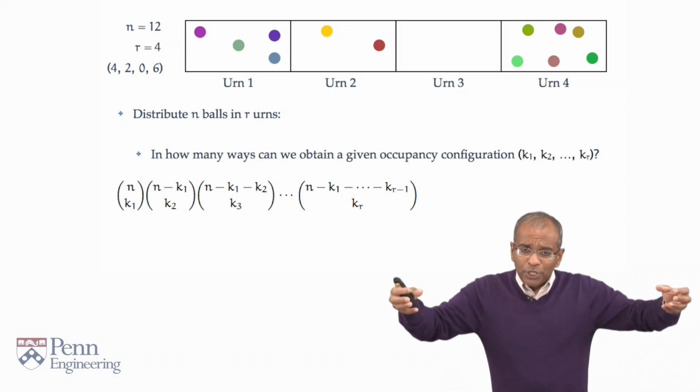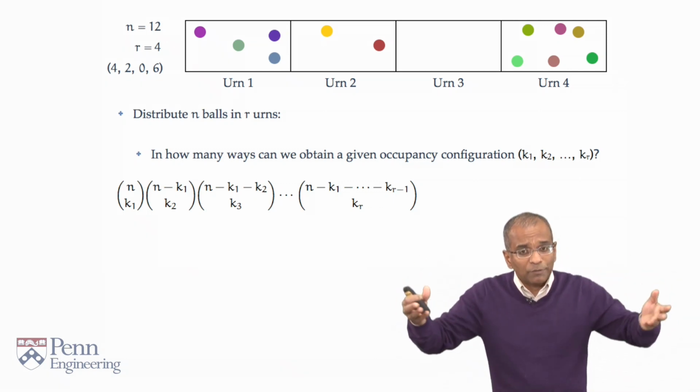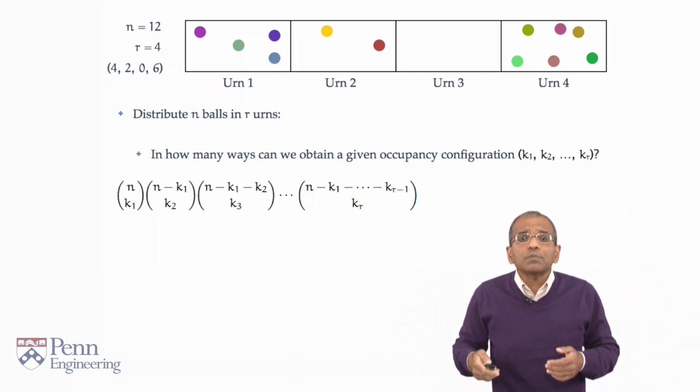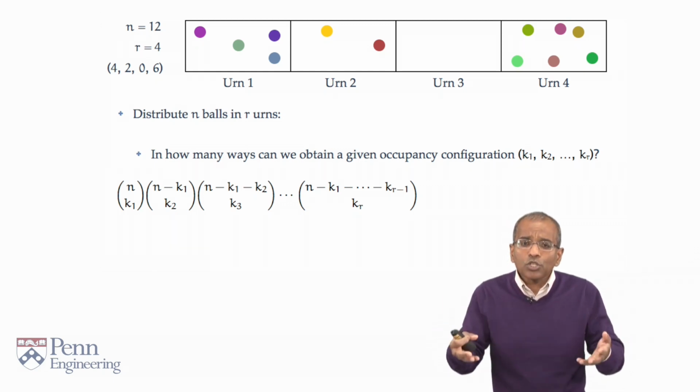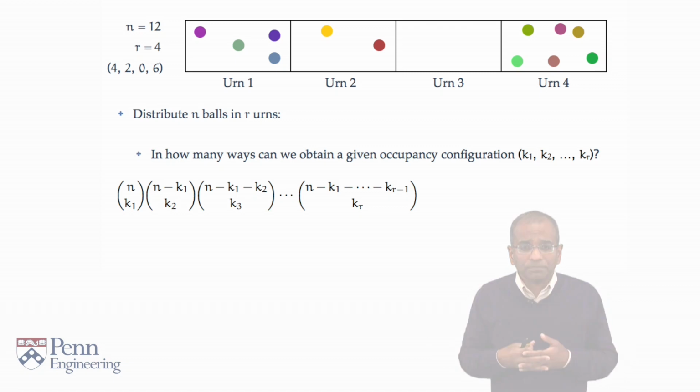Well, we have a long expression. The next step, of course, is to try to simplify it. So we write down explicitly what each of these binomial coefficients is. Pause and write them down.